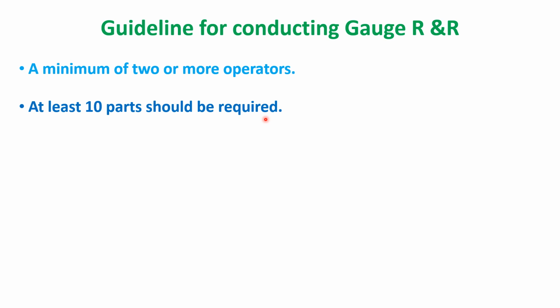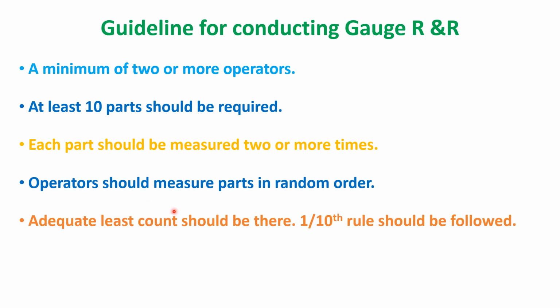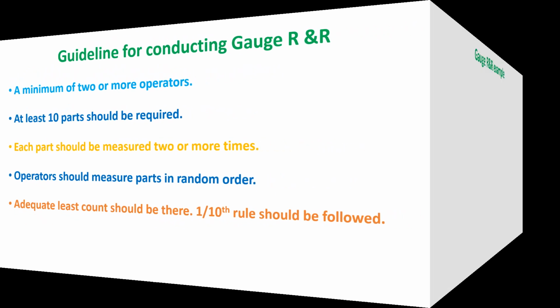If some abnormal situation occurred because of which a part was produced, that part should not be taken into the study. Each part should be measured two or more times. Operators should measure parts in random order. Adequate least count should be there, that is, the 1/10 rule should be followed for the instrument.